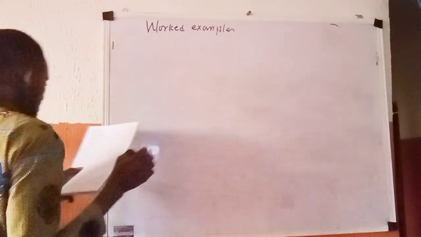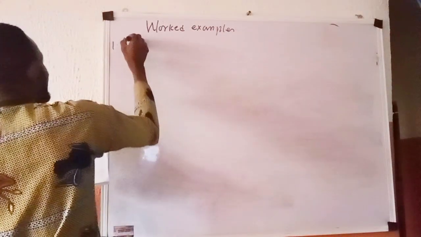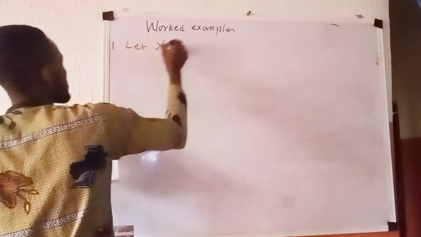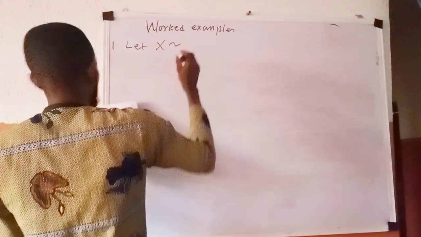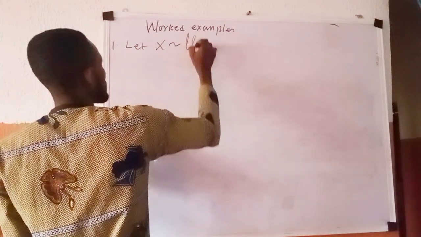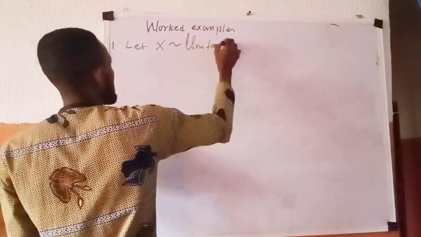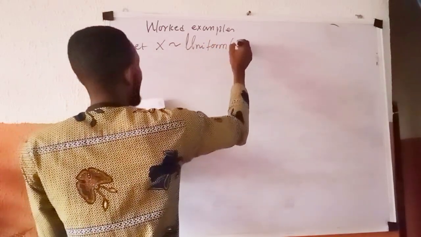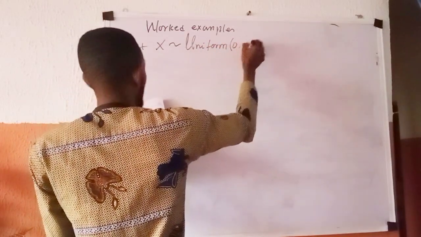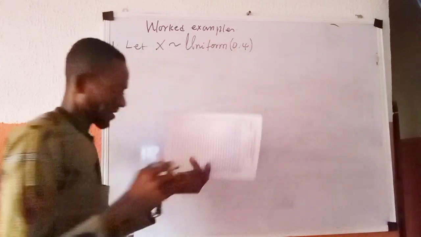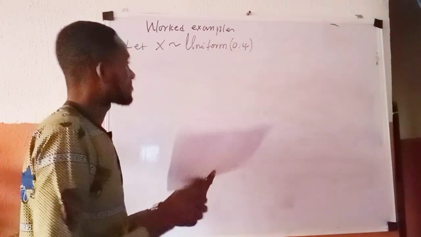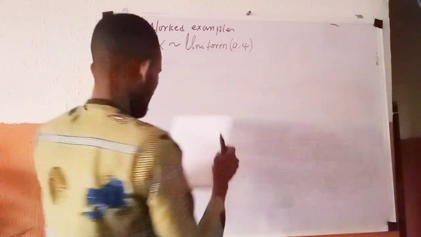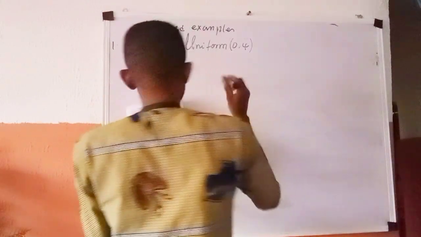So number one, they say let x follow a uniform distribution with parameters 0 and 4, or with interval 0 to 4.